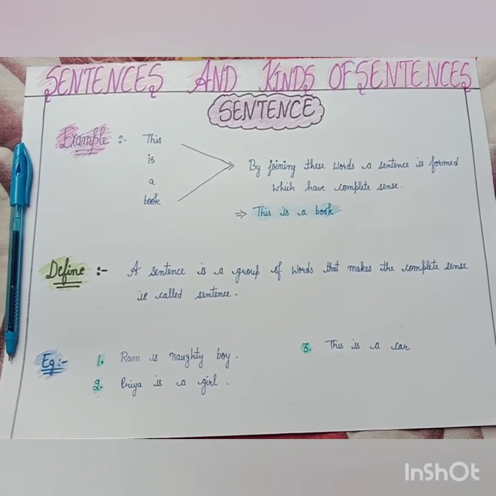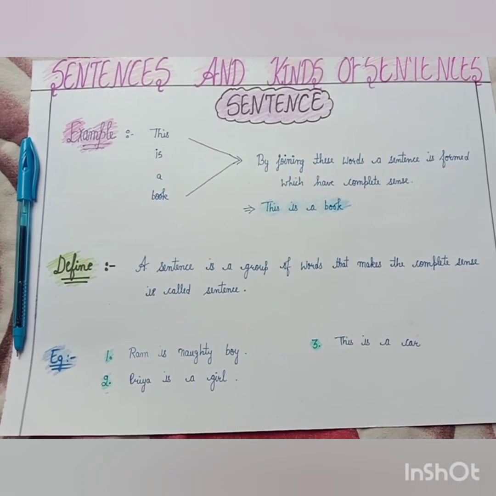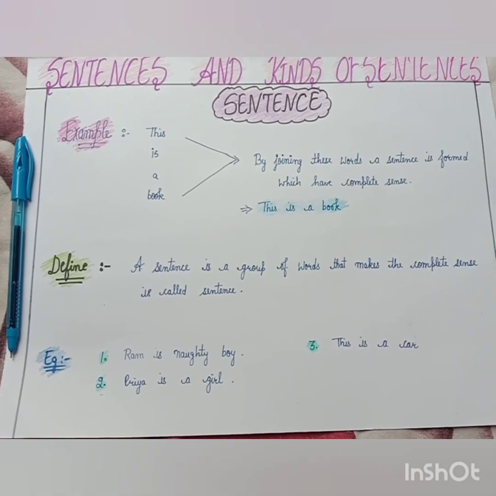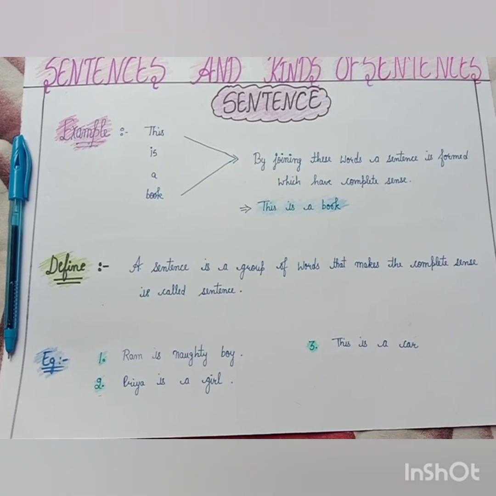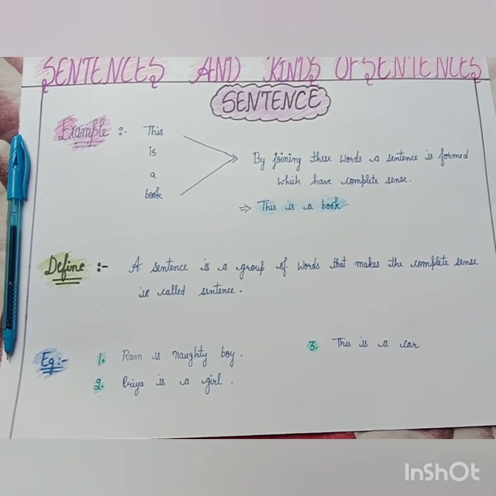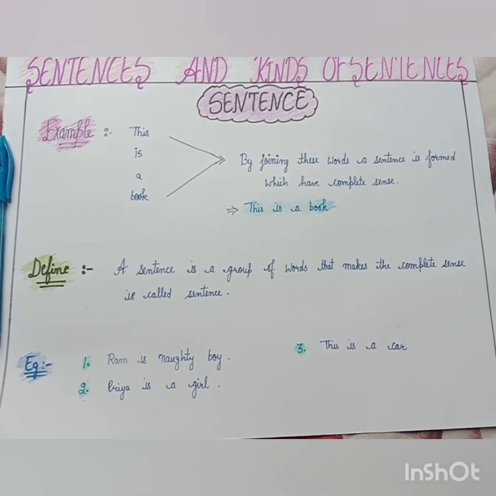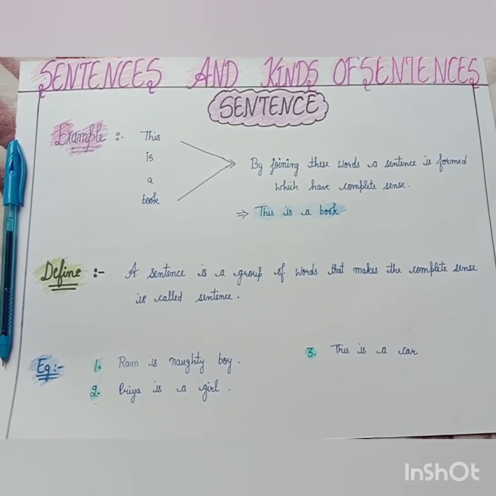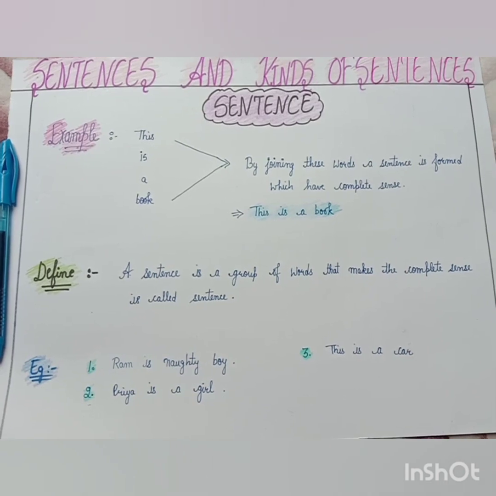Students, today I will teach you class 7th chapter 1st: sentence and its types. Let's start. Okay students, look at the words. I have given 4 different words: this, is, a, book. If we join these words, then it will become a sentence.